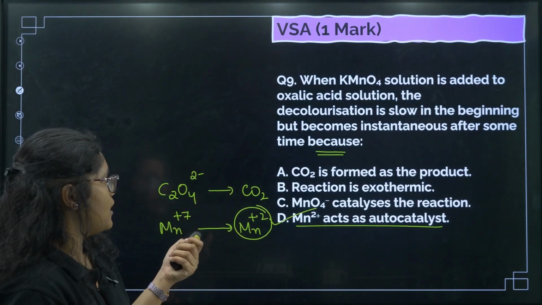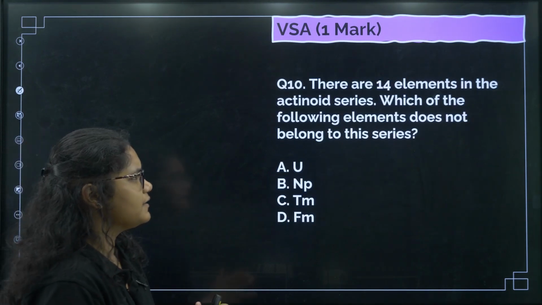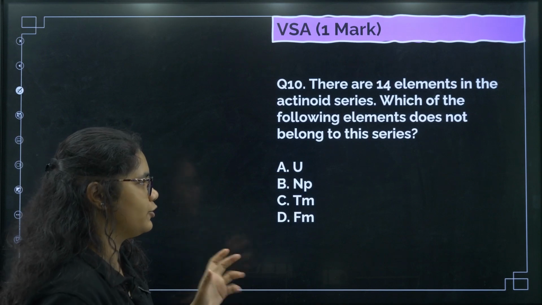Now next one, there are 14 elements in the actinoid series.